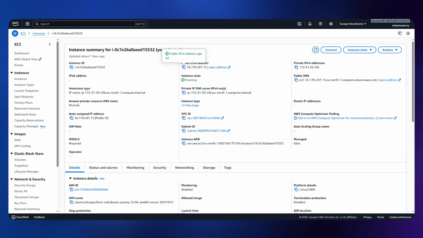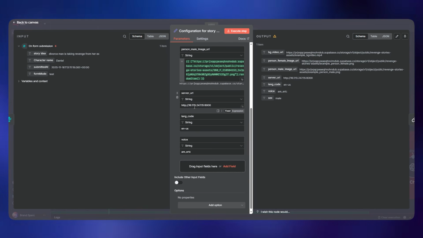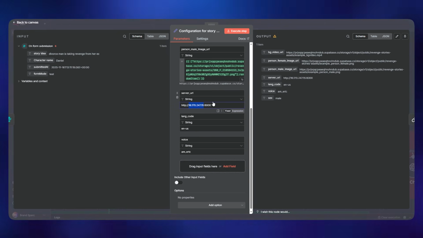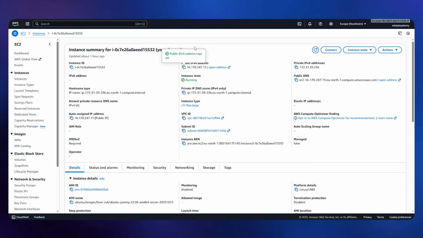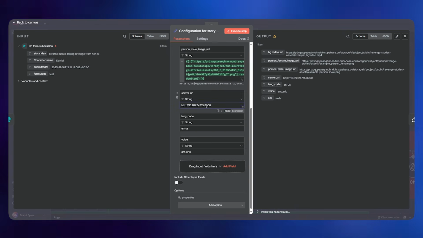The server URL is going to be the same thing here. This is the public IPv4 address. You just copy this and then paste this instead of this IP address. Rest of it stays the same. I have already shown this in the document. Just paste it. So the URL is going to be HTTP, this address, and then colon, and then 8000. That's going to be the port address.